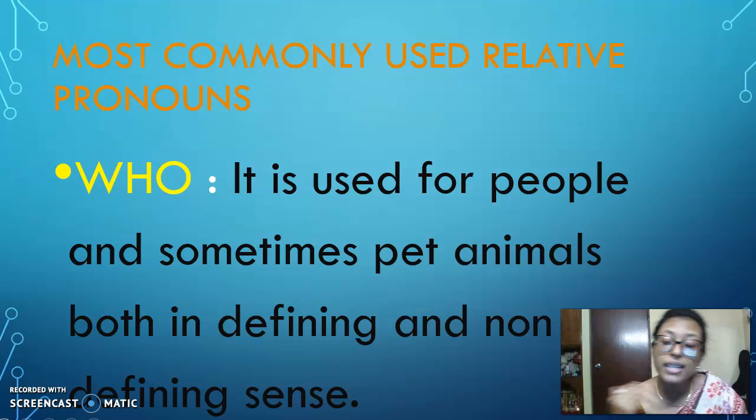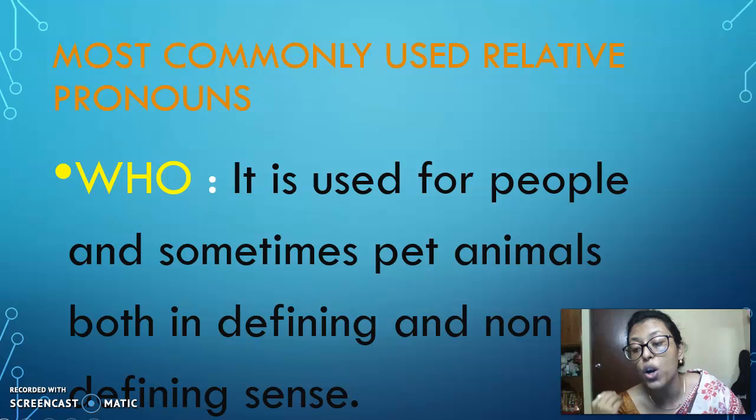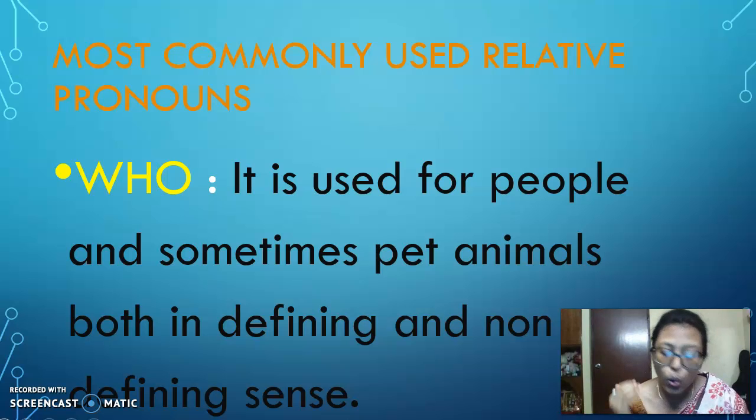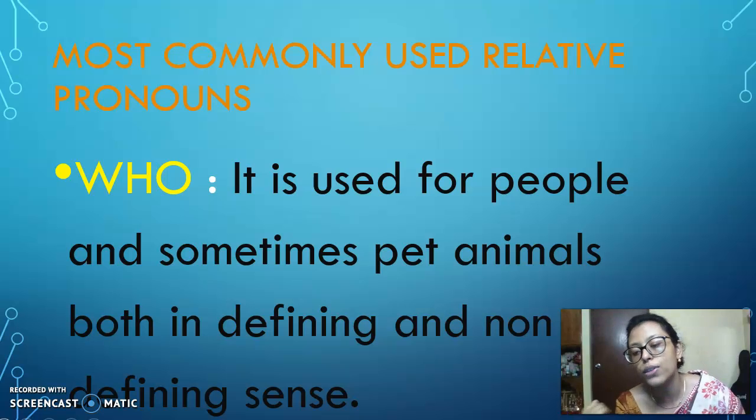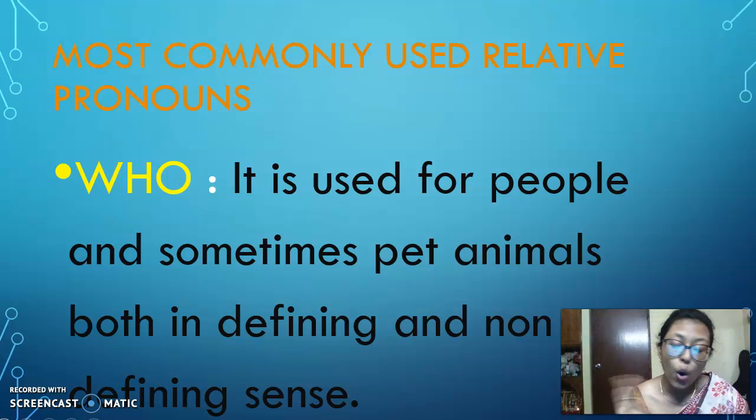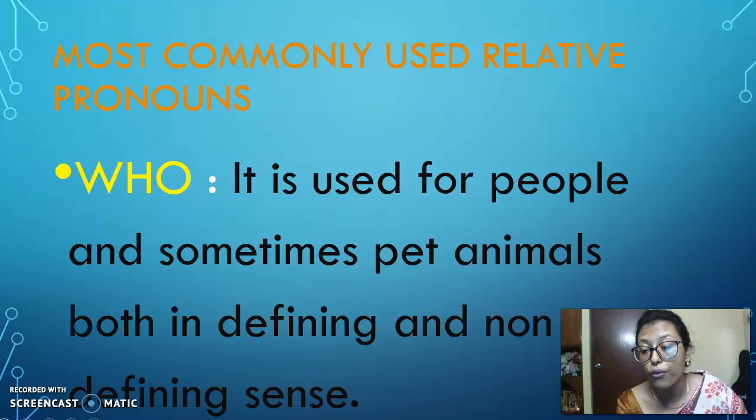Again, whose, that, which go for things, that is non-living things. I repeat, who, whom, whose go for person, and whose, that, which, these three relative pronouns, go for things. Okay. So now we are going to study about who.